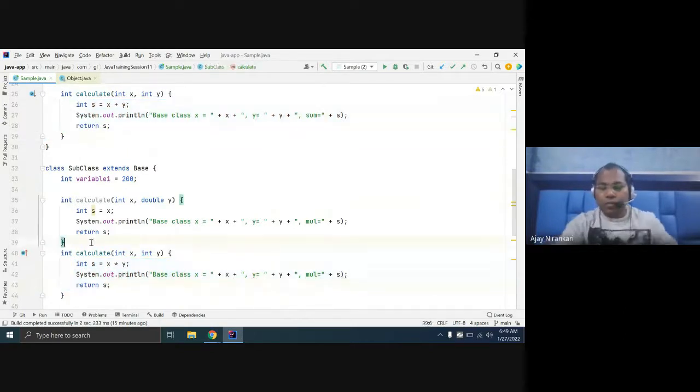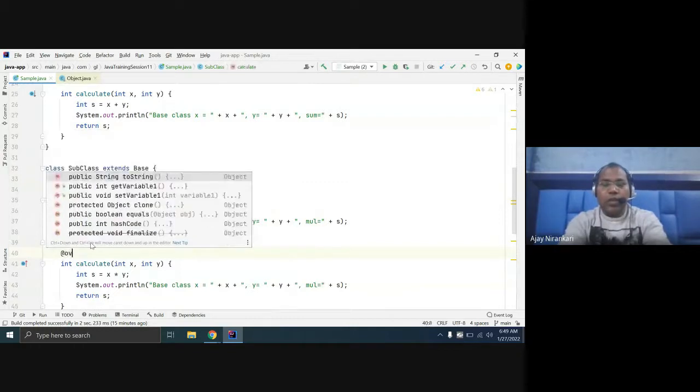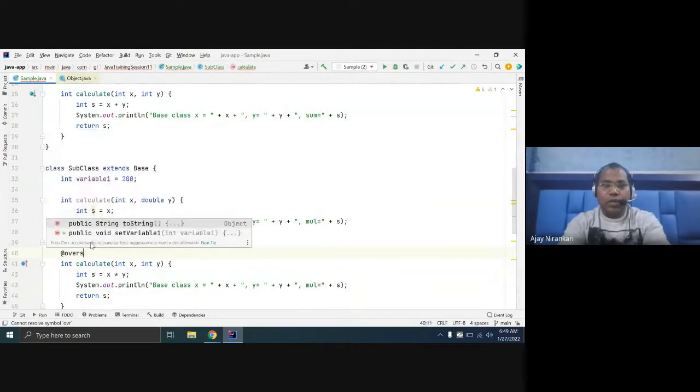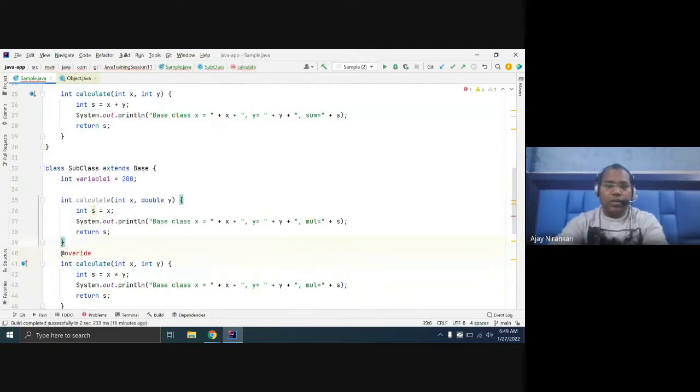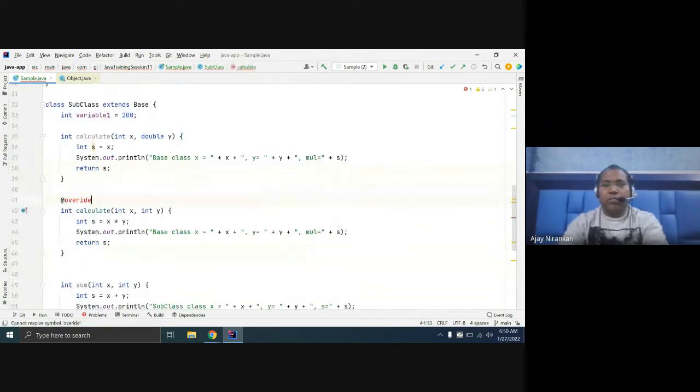A good practice is to write the annotation @Override for indication. I think we have not studied annotations till now, so just leave it.